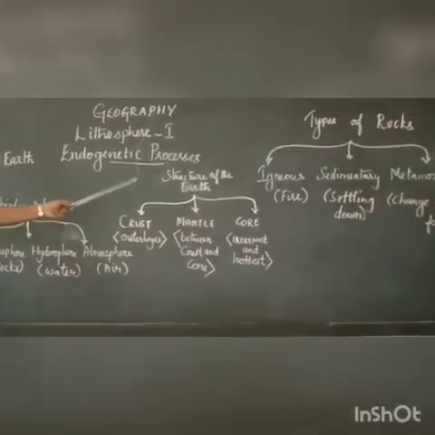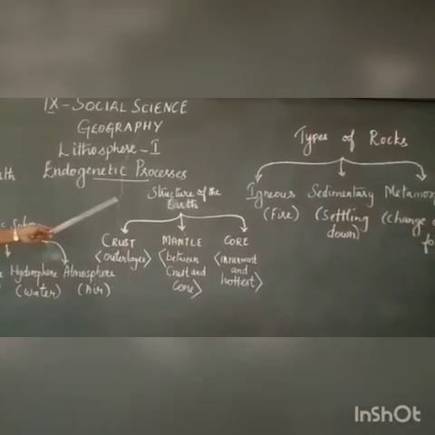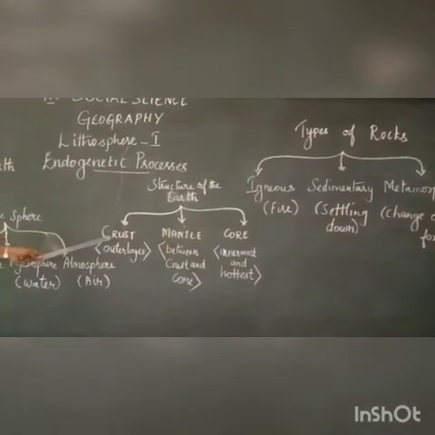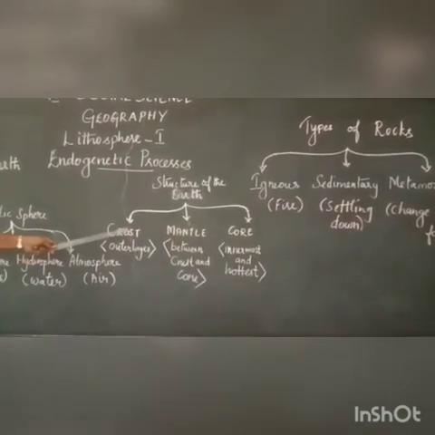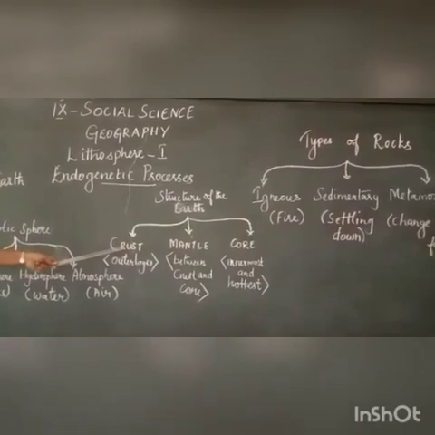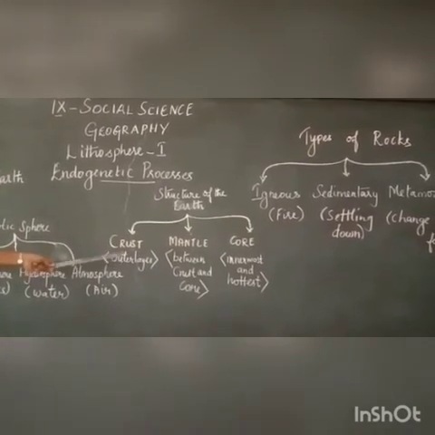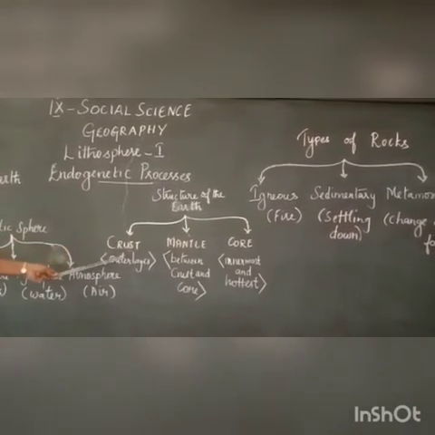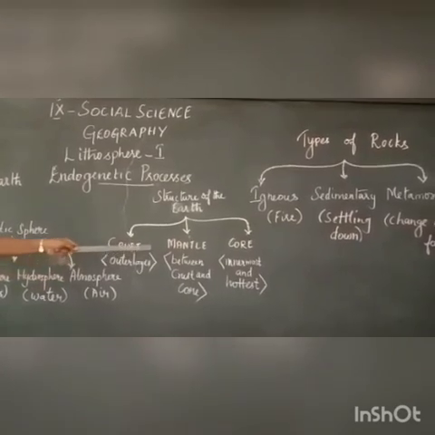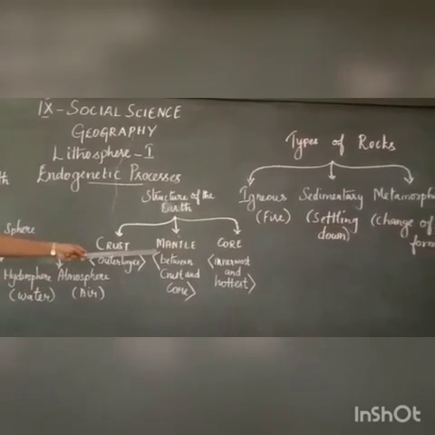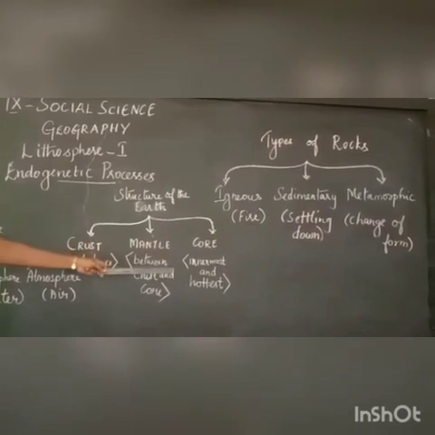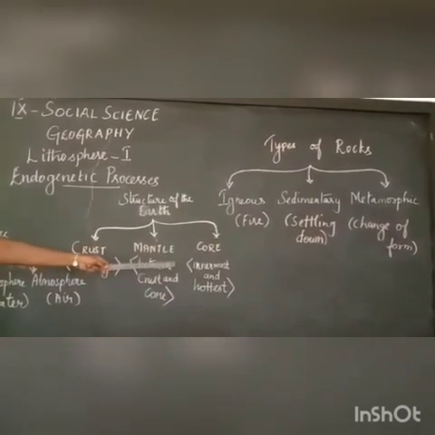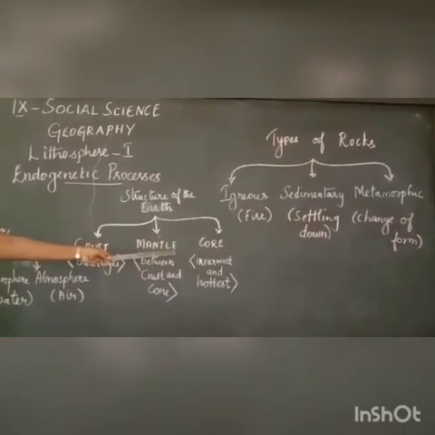Next we move on to structure of the earth. The structure of the earth is divided into three categories: crust, mantle and core. Crust means outer layer. Mantle is located in between crust and core. The third one is the innermost and hardest, that is called the core.